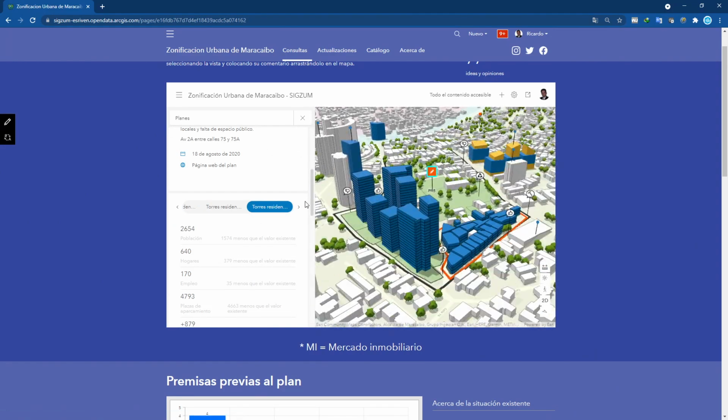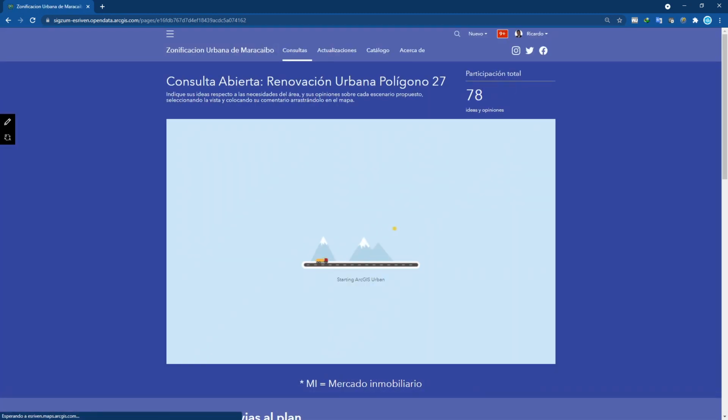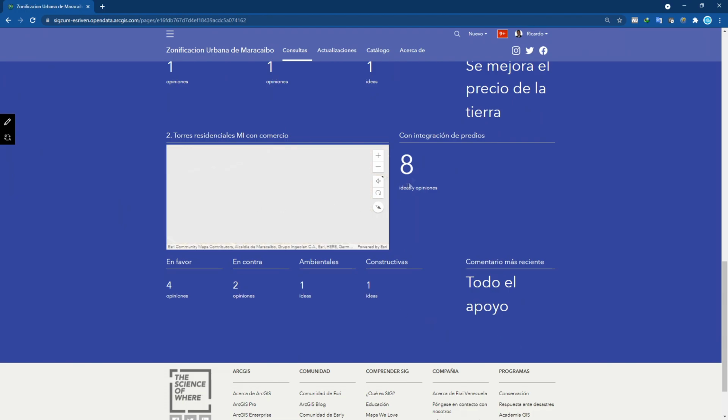Depending on the privacy settings, feedback can be posted by users of ArcGIS Online groups or by the open public. When an opinion is posted and ArcGIS Hub is updated, the results are recalculated and we are able to see the last expressed feedback.